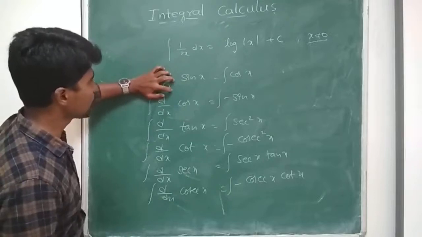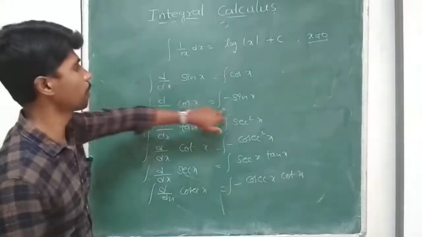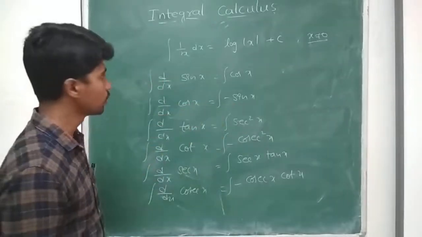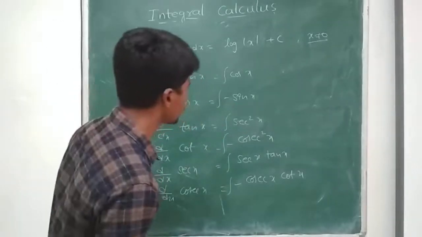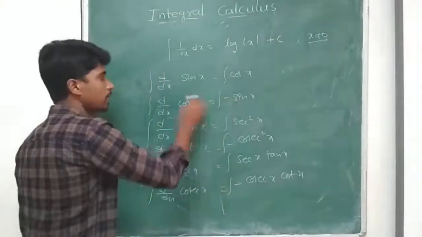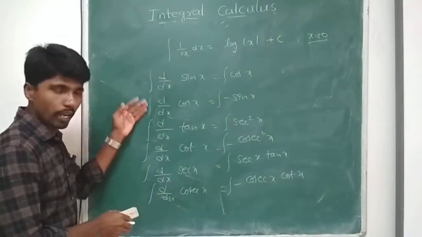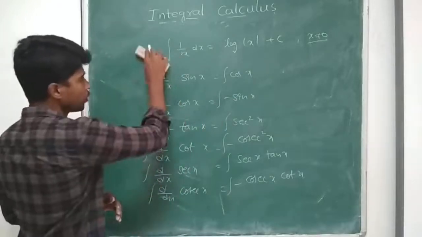So if I remove this particular part, what do I get? Integral of cos x is equal to sin x. Integral of minus sin x is cos x. Then what can I write? Instead of taking this minus sin x, I can multiply both sides by minus. Then I get the formula. So I want to remove all these particular parts to write the formula.